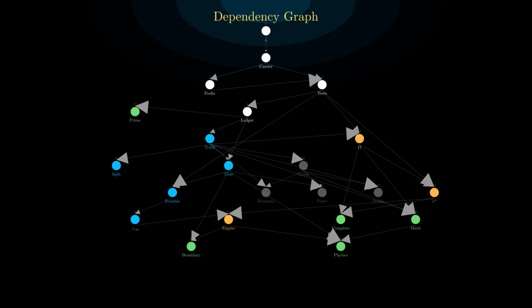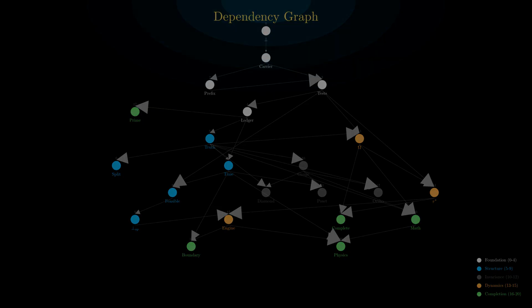The claim is extraordinary: starting from literally nothing, the nothingness symbol, meaning no information at all, every step that follows is forced. Not chosen, not designed, forced by a single axiom about what it means for a distinction to exist. Every node in this graph, including the universal evaluator at step 3, is forced by the completeness requirement of A0. Let's begin.